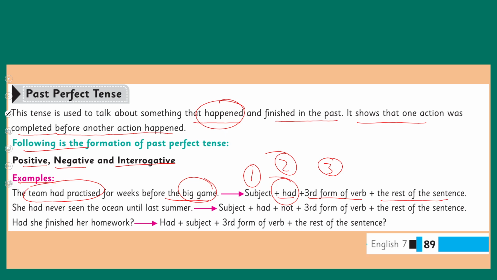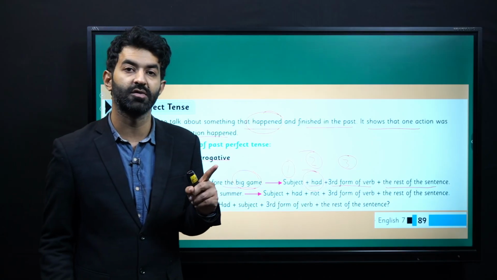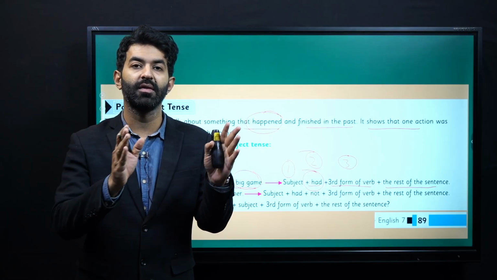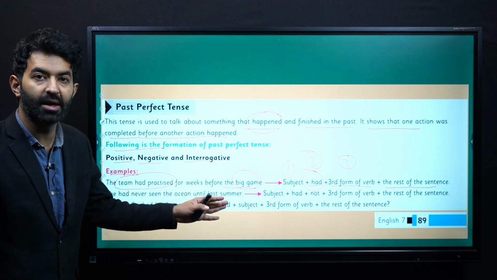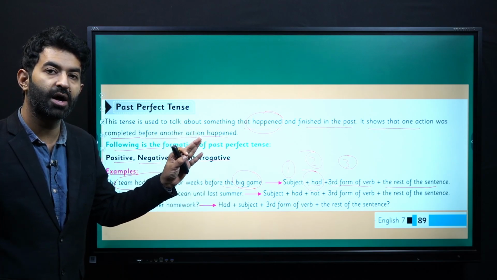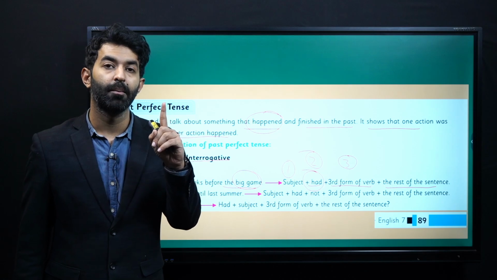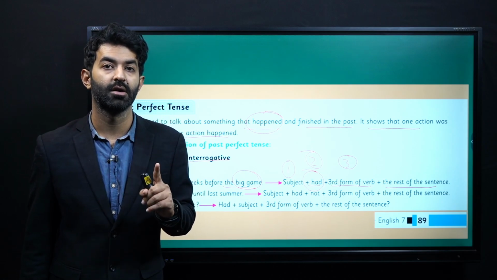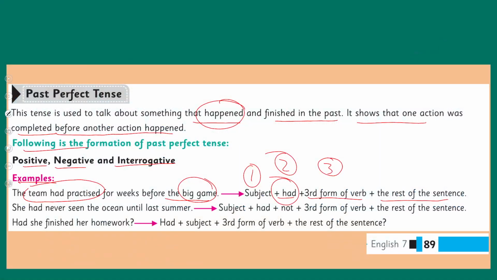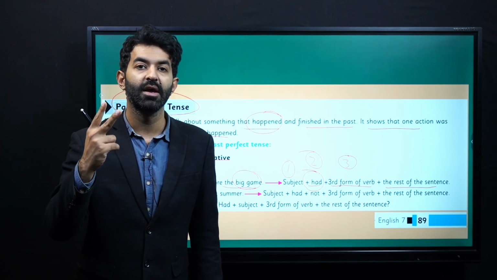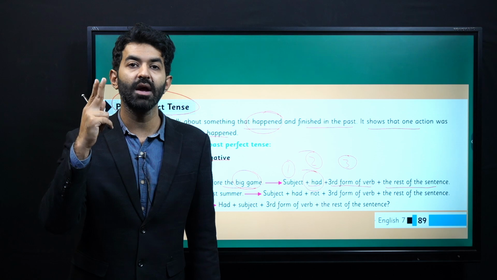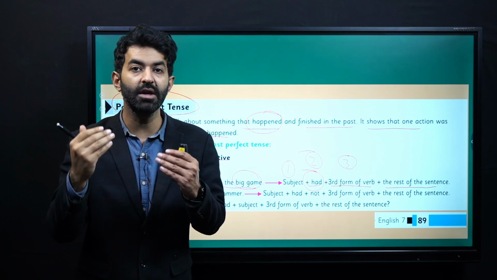So we can say that the team had practiced for weeks before the big game. There are two events over here. There is a big game and the practice of the team. So the practice happened before the big game. So there are two events in the past and we need to tell which happened before which event. So that's why we use past perfect tense to show that in the past there are two events. Now which event happened after the other event or vice versa. So we need to tell that.